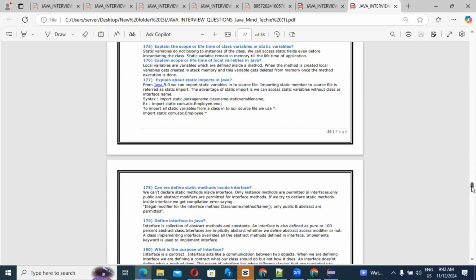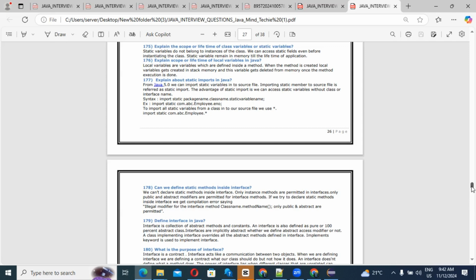Get the next question: can we define a static method inside an interface? We can't declare a static method inside an interface. Only instance methods are permitted in an interface. Only public and abstract modifiers are permitted for interface methods.